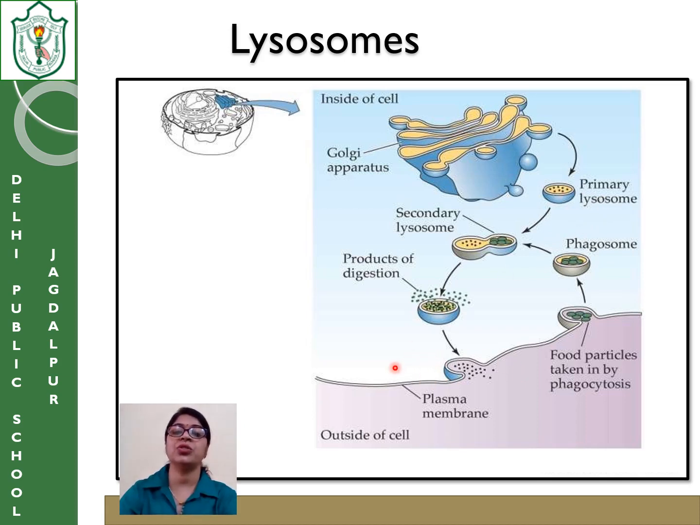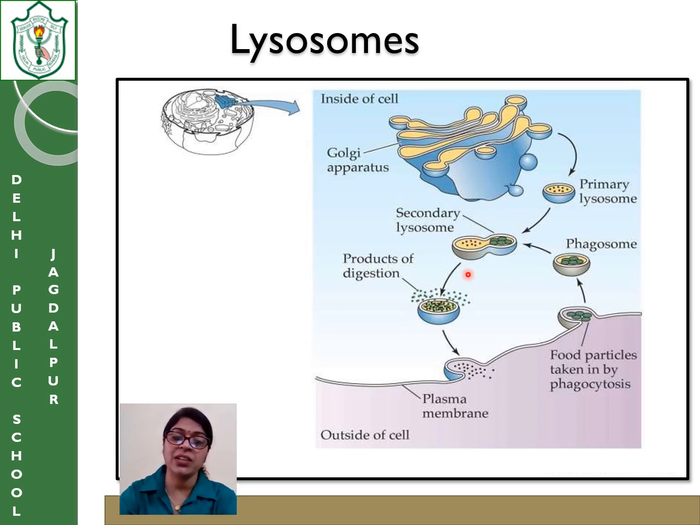Coming to the lysosome, you can see that this is the plasma membrane. Now, the vesicle portion of the Golgi apparatus turns into the primary lysosome. The primary lysosome changes to the secondary lysosome when some food particles are taken in by the cell by phagocytosis. Phagocytosis is the process in which the cell engulfs things. That process is called phagocytosis. Now this phagosome is connected with the primary lysosome and forms the secondary lysosome.